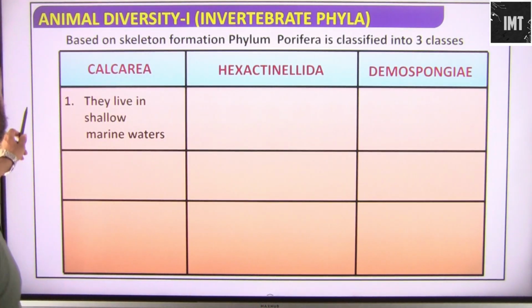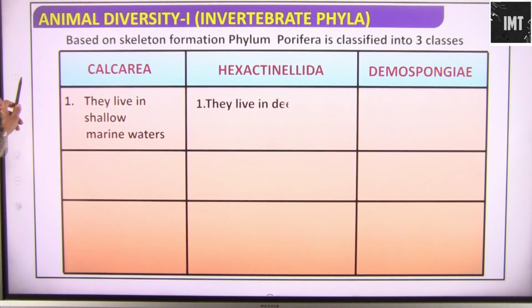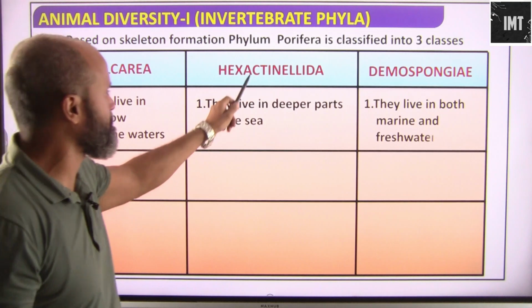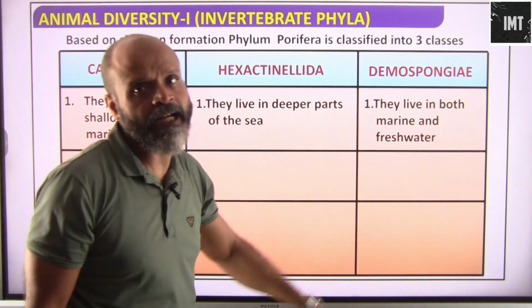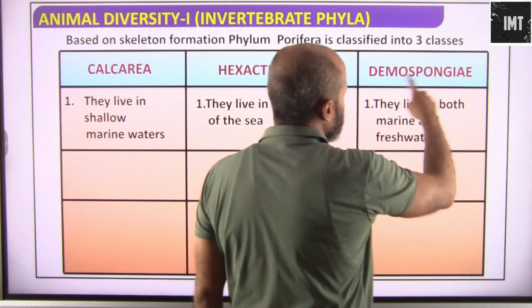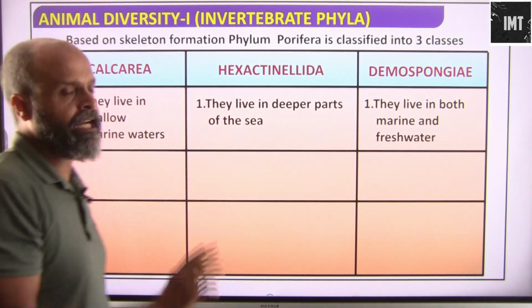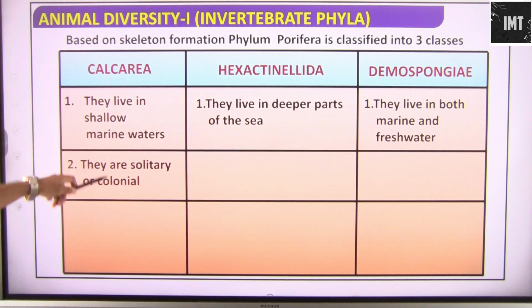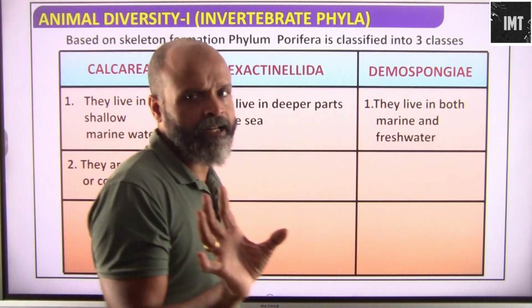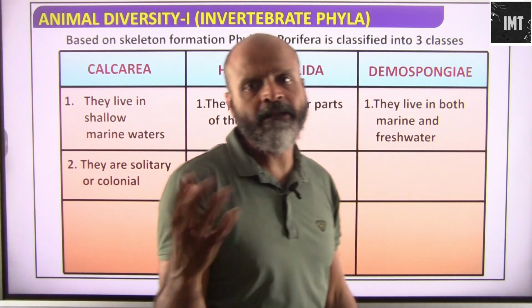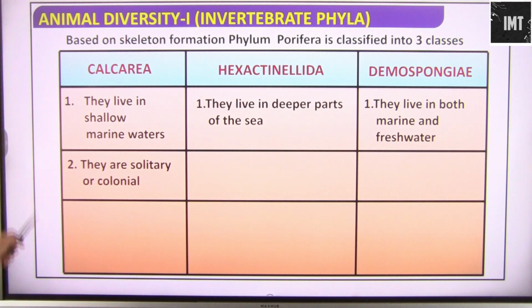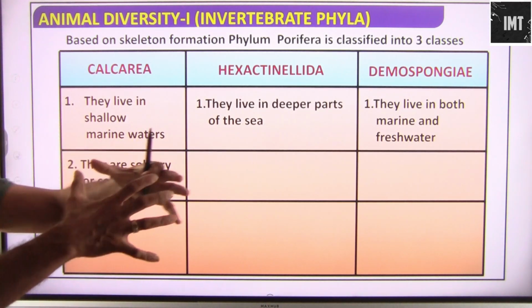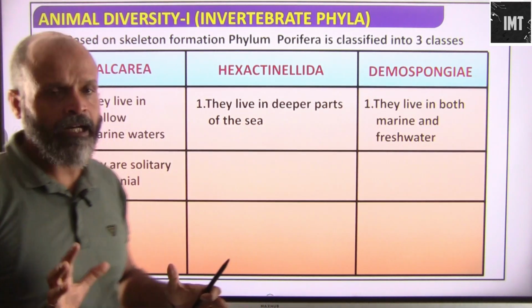Okay, these marine waters obviously means sea and oceans. They live in deeper parts of the sea, and they live in both marine and fresh waters. Demospongia can live both in marine as well as in fresh waters. Okay, they are solitary or colonial. They can exist in an independent solitary mode, or they can exist in colonial formats, which means that they can exist in a cluster, in a group.